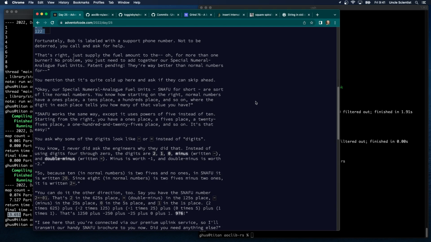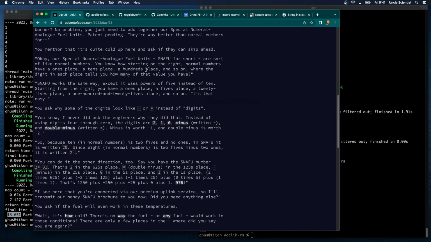That's right. Just apply the fuel amount to the, for more than one burner. No problem. You just need to add together a special numeral analog fuel units. Special numeral analog? Oh, SNAFU. Okay. Patent pending. They're way better than normal numbers for. You mentioned that it's quite cold up here and asked if they could skip ahead. Okay, our special numeral analog fuel units, SNAFU for short, are sort of like normal numbers. SNAFU works the same way. It uses power of 5.